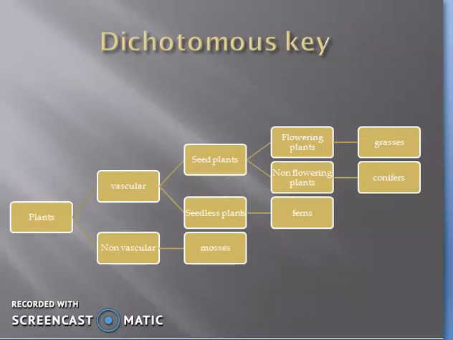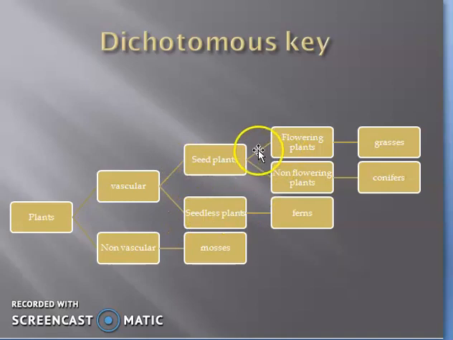For plants I have made here, plants may be vascular and non-vascular. Yesterday we discussed which plants are vascular and which are non-vascular. Vascular are those who have tissues to transport water and food throughout the plant body, and non-vascular don't have tissues to transport water and food. Vascular are divided into seed plants and seedless plants.